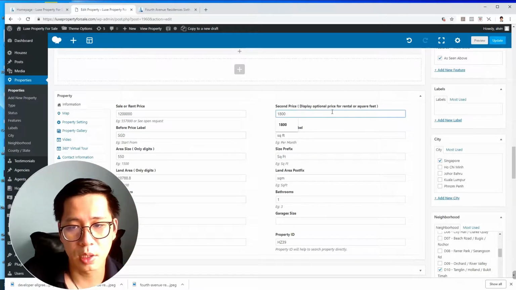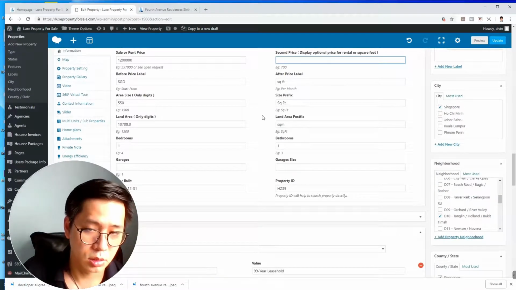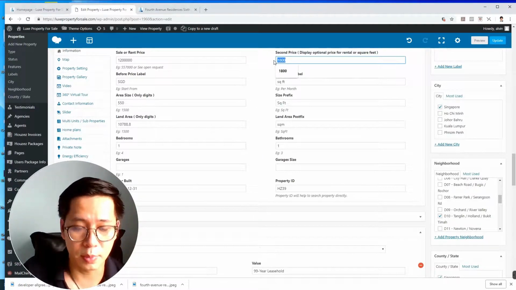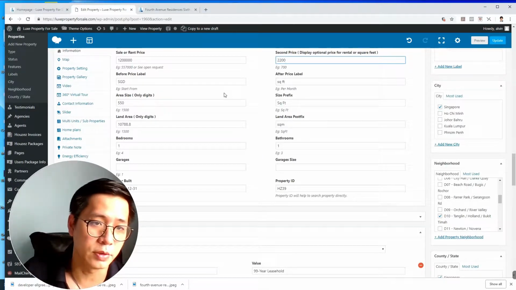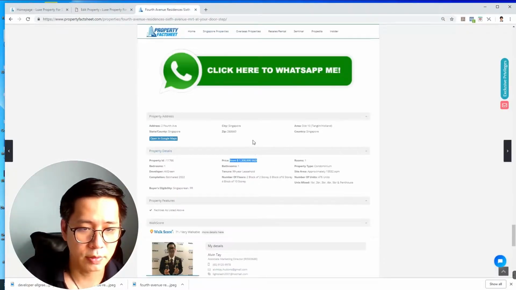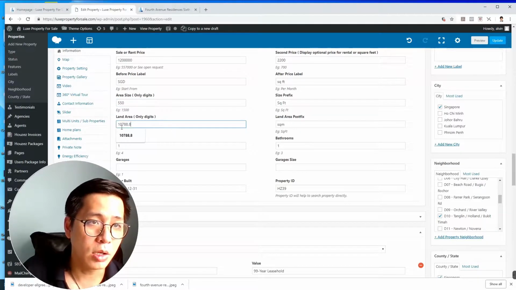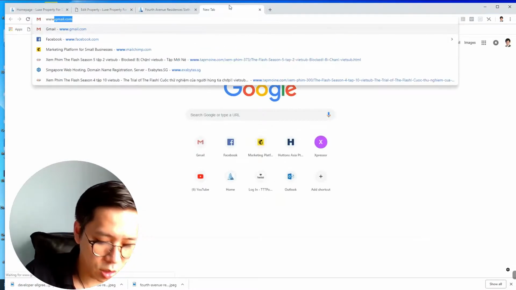Before second price, display optional price for rental or square feet. So I can put after price. How many per square feet price, 220, let's say. For example area, what's the minimum area I have? I just do it at this land area. All this information, in fact, you can actually go to,